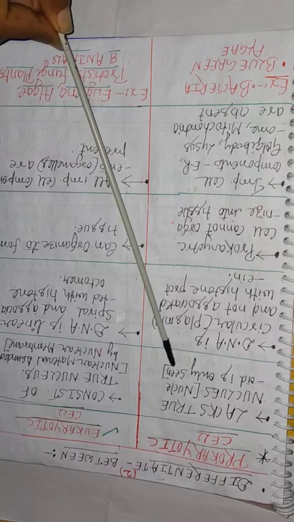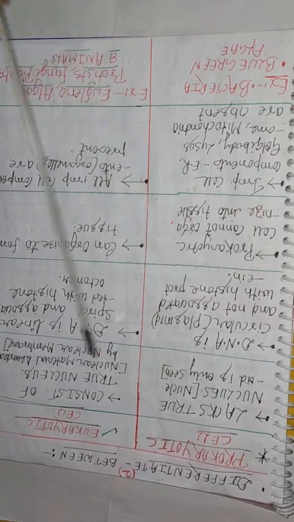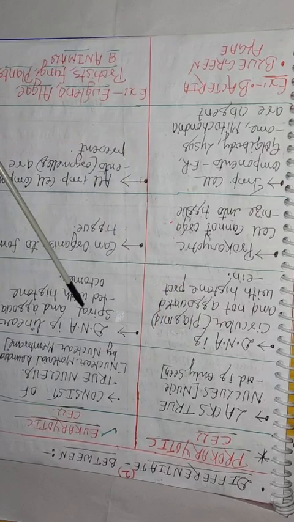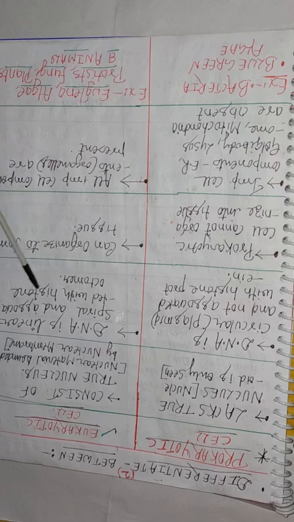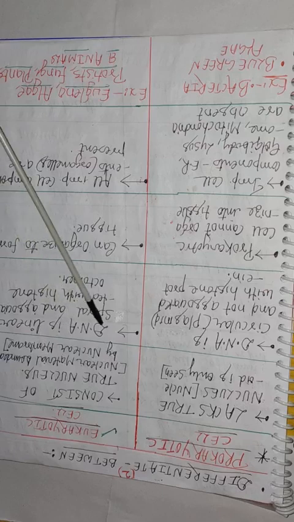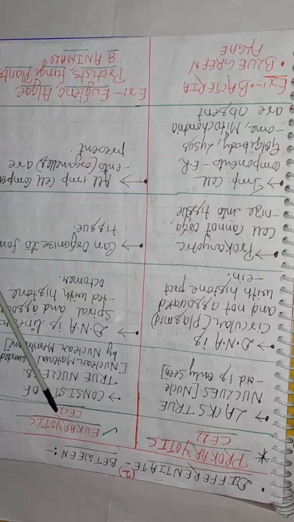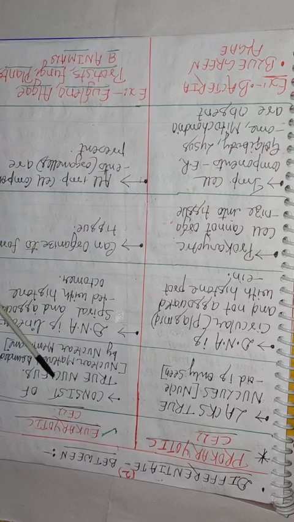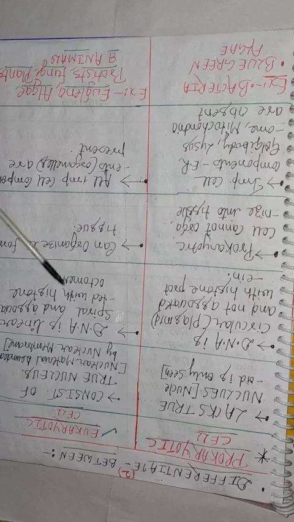Here, just opposite, a true nucleus is lacking. Then DNA is linear, spiral and associated with histone octamer. Student, you know histone protein. Histone protein or histone octamer along with DNA in the eukaryotic cell forms a complex called nucleosome. So these are the characteristic features of the eukaryotic cell.